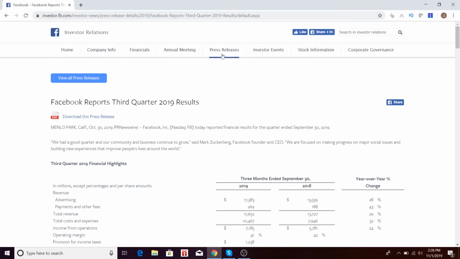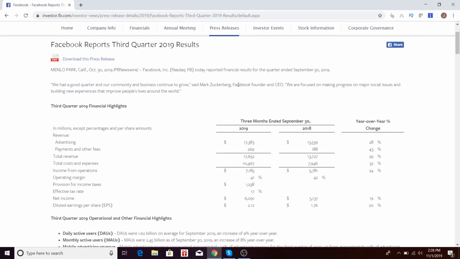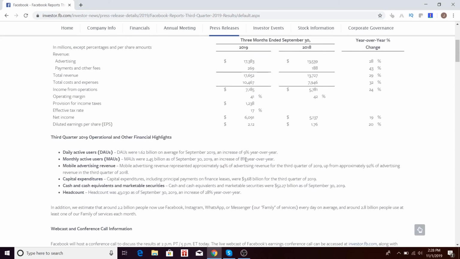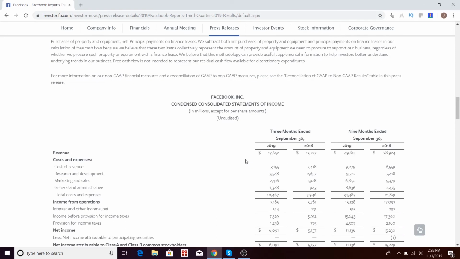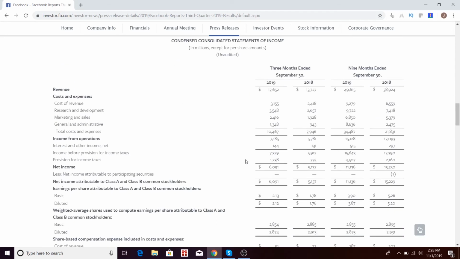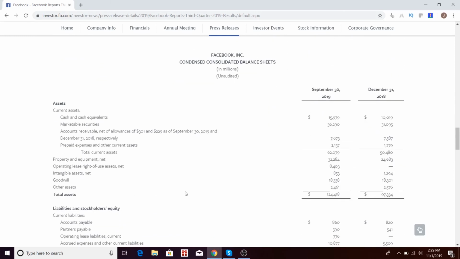Right now I'm in the press release section, where it says Facebook reports third quarter 2019 results. There are other options also, so many related to investment and investor relations. We have Mark Zuckerberg's official statement here, and after that the financial report, the cash flow report, everything is there. What I showed you earlier in the video were the graphical presentations of these figures only, but these are more detailed. If you want to explore, you can definitely learn many things from here.